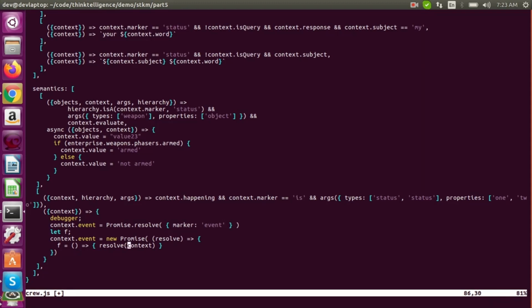Actually, maybe I can make this as part of the example. And okay, so we have this, and so now we want to save it. So we'll put the callback in the enterprise object. So pass in a matcher.